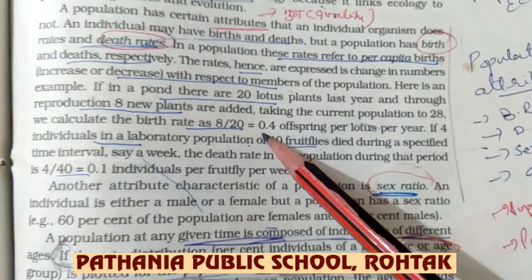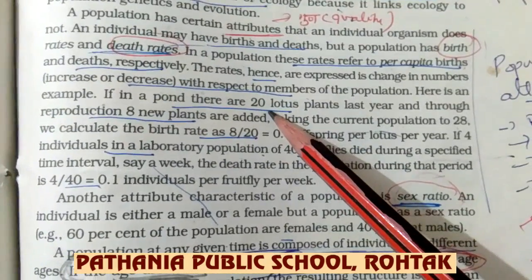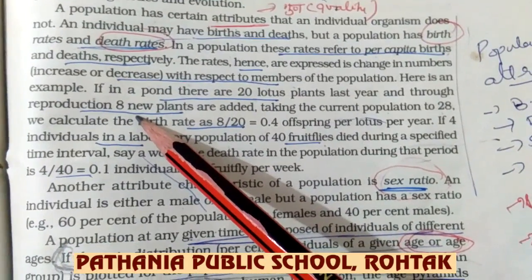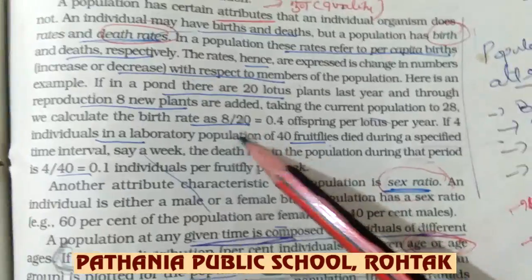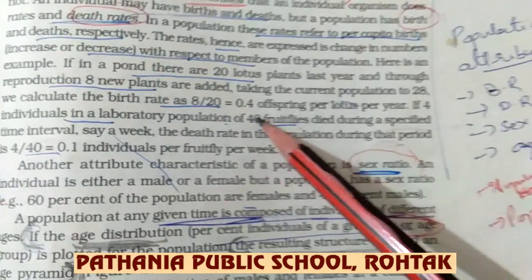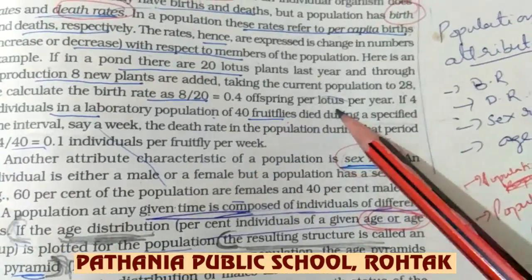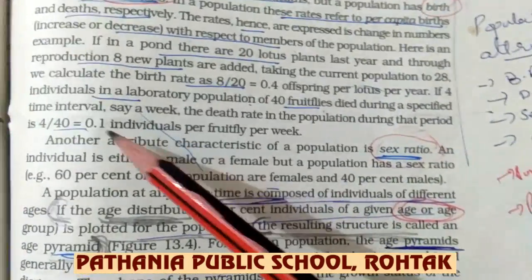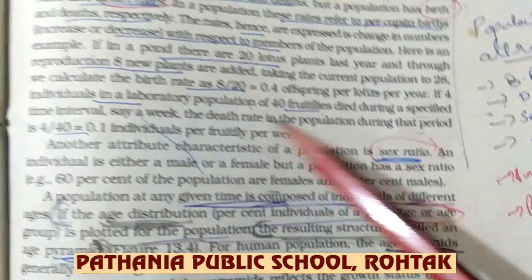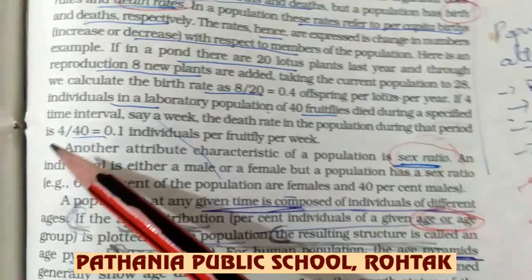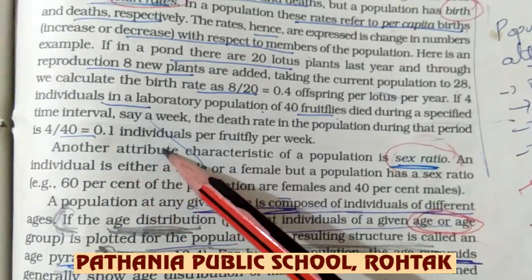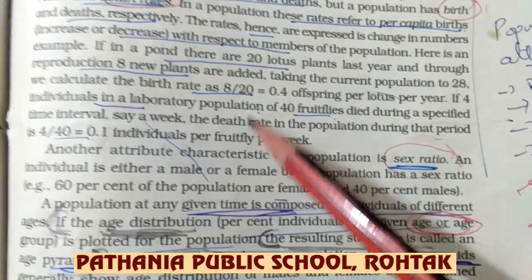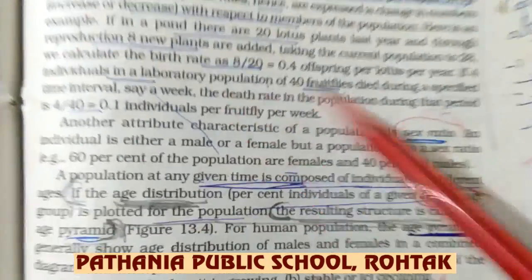Here they are taking an example. Suppose 20 lotus plants are there in a pond and 8 new plants are added, then 8 by 20, that is 0.4 offspring per lotus per year, is the birth rate. Similarly, if 40 fruit flies are there and 4 of them have died, then 4 by 40, that is 0.1 individual per fruit fly per week, is the death rate of that population in the laboratory.